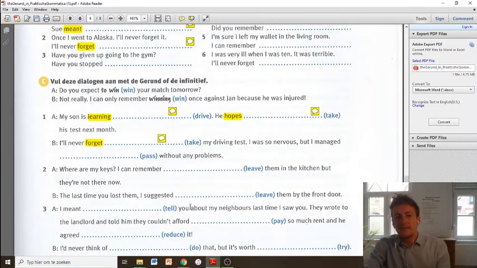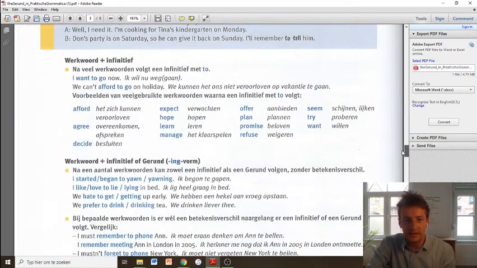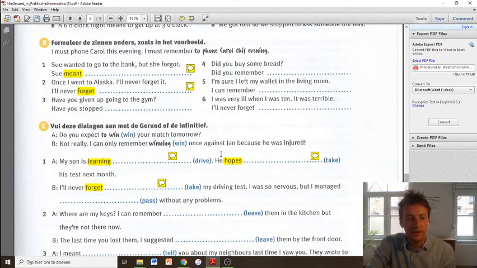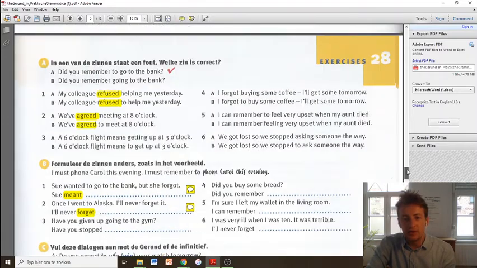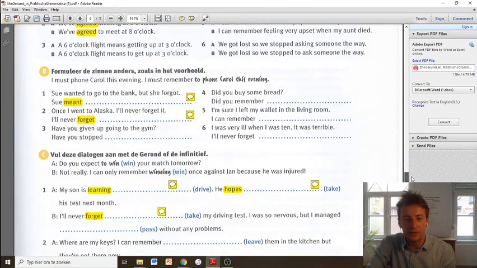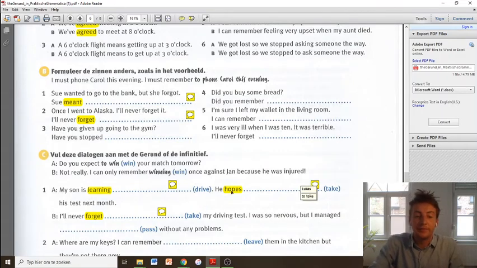In C, we have to complete dialogues. Okay, so my son is learning. Okay, learning is one of those verbs, guys, that you can find over here, right? So we know that we have to use to infinitive. My son is learning to drive. Then he hopes. Hope is also one of those verbs which is in the list right above it. So we know that we have to use to infinitive once more. He hopes to take his test next month.